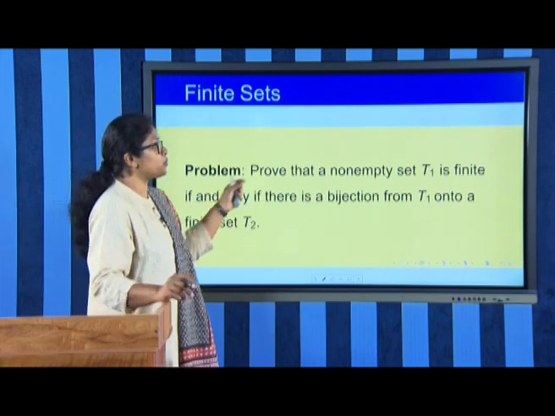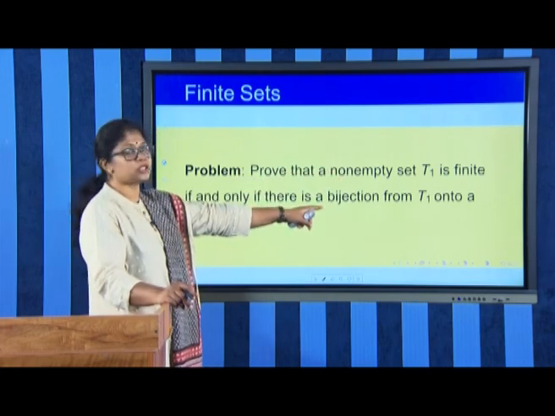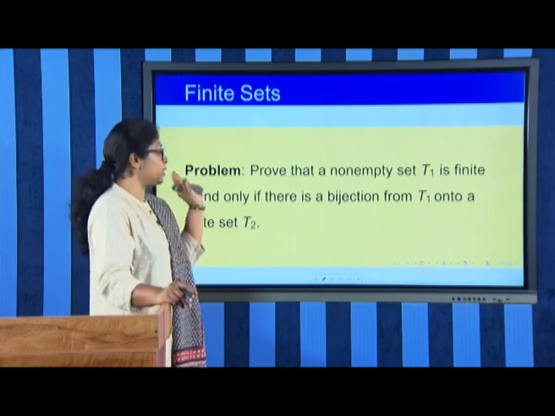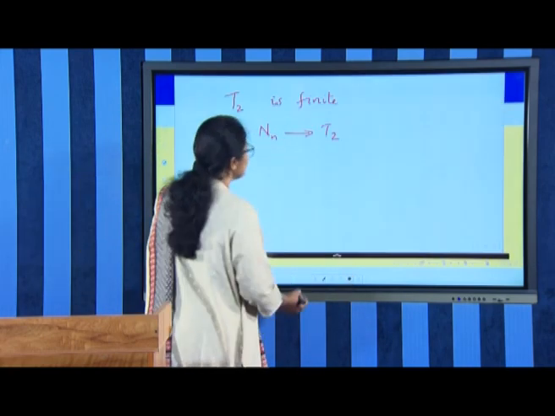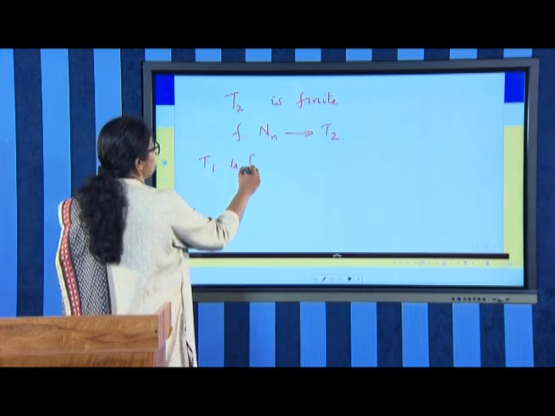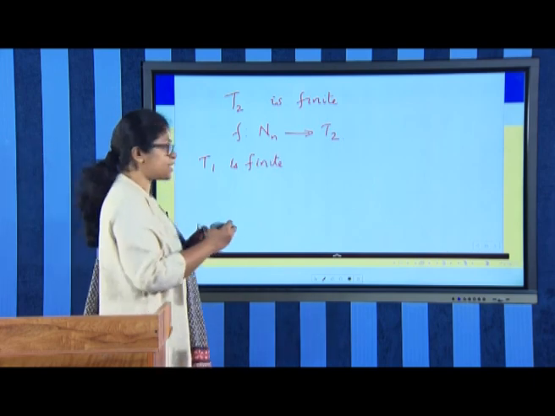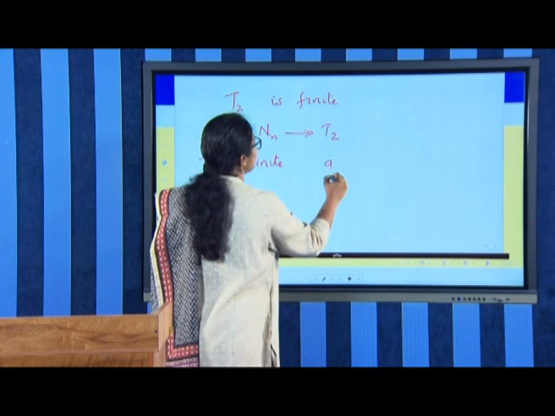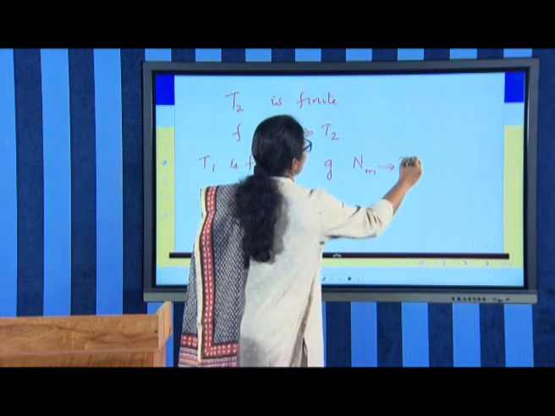So, we are going to prove that suppose T1 is finite, then there is a bijection from T1 onto T2, and the converse part also. So, let T1 be finite, then by definition of finite sets, there is a bijection say g from Nm onto T1.